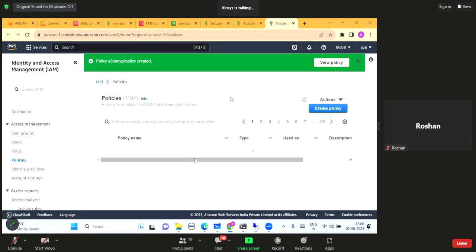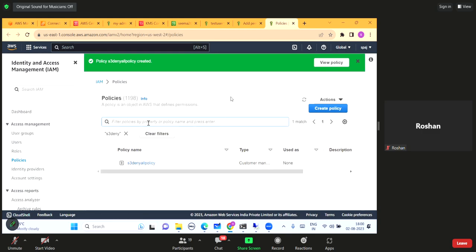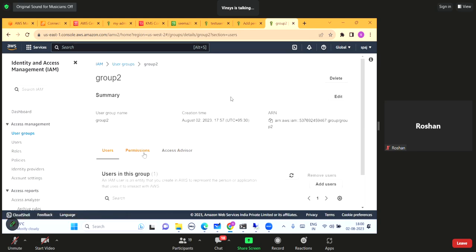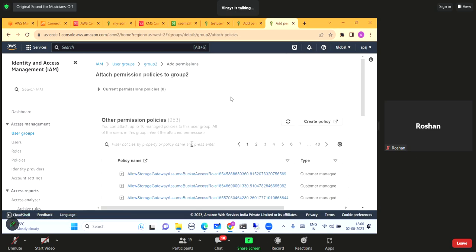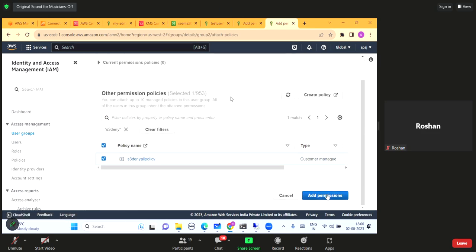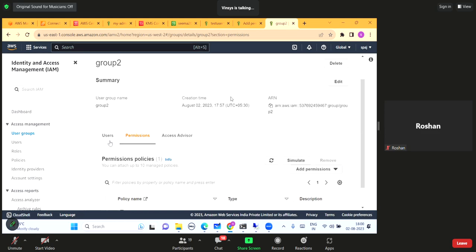And now I will attach this policy to that group. Let me first search this, S3 deny all. Okay, so I will attach this policy to that group now. How? I will go to that group again, user group, group 2, permission, add permission, attach policy. Which policy? S3 deny. Let me search and yes, add permission. Fine. Now see folks, now we have actually created the scenario.